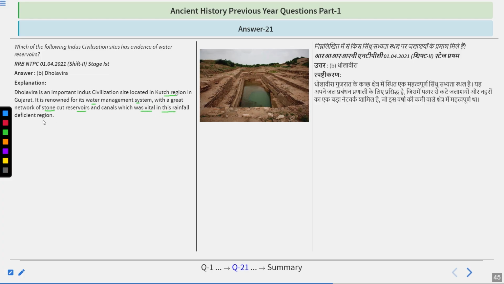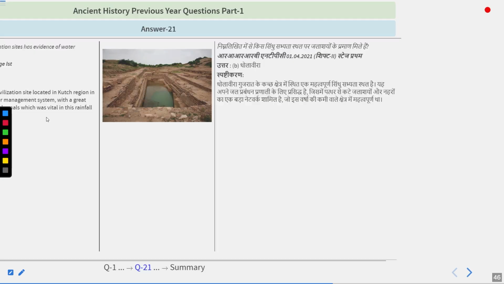which was vital in this rainfall deficient region. So, as this particular area has a deficiency of rainfall, that is why they used to have water reservoirs. So, remember, Dholavira is the particular place which has water reservoirs.